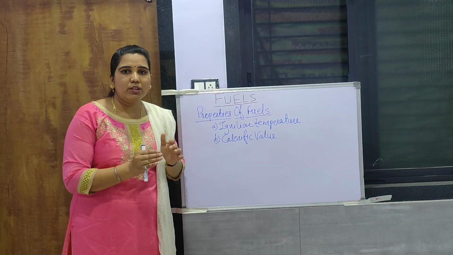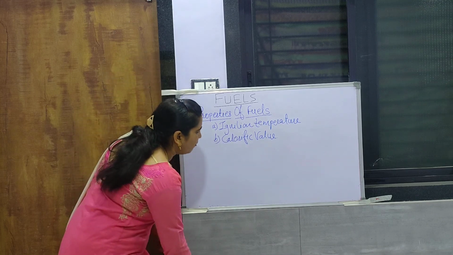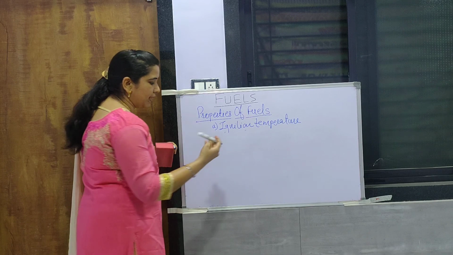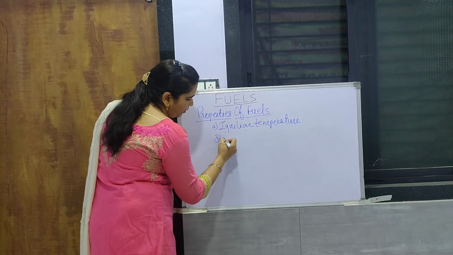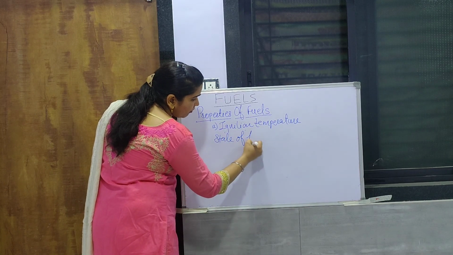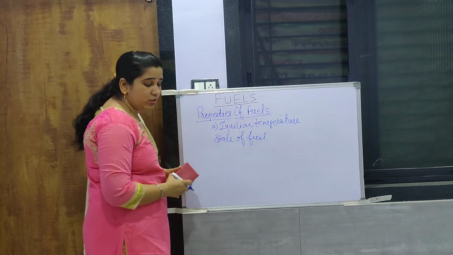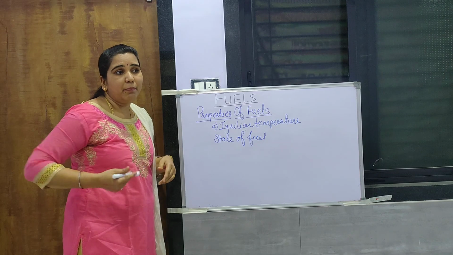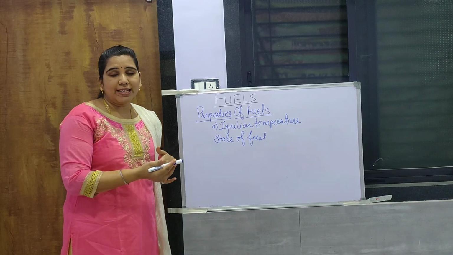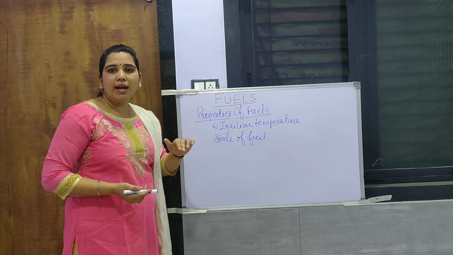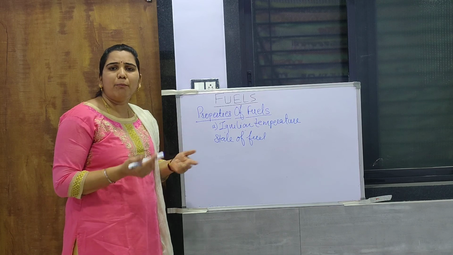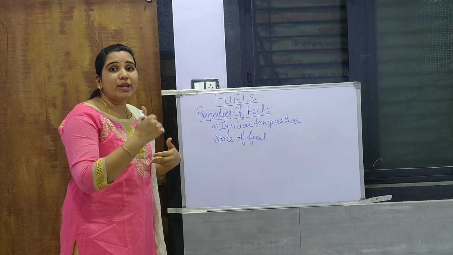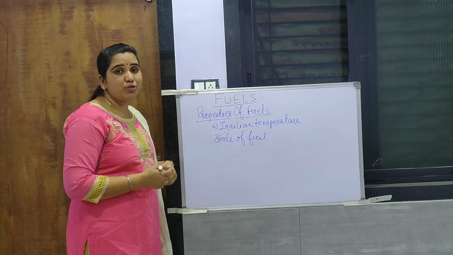This ignition temperature depends on different factors, number one, the state of the fuel. From this example, it is understood that wood must require more temperature or more heat to catch fire, while petrol will require comparatively less temperature to catch fire. This is one example of state of fuel.